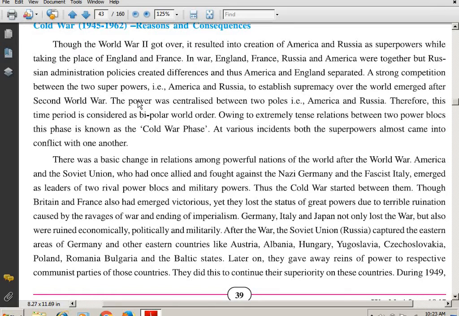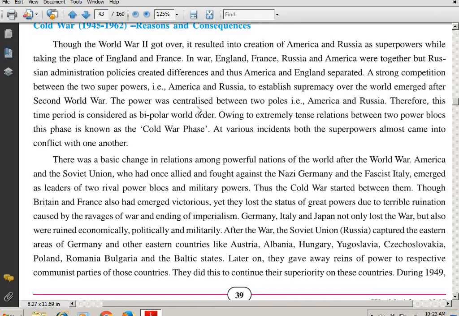And so to establish the supremacy, to establish the power, which 2 countries have emerged? America and Russia. 2 powers have emerged, and the superpowers are America and Russia. What are they trying to show? Their supremacy, their control, their power over the world after the Second World War.